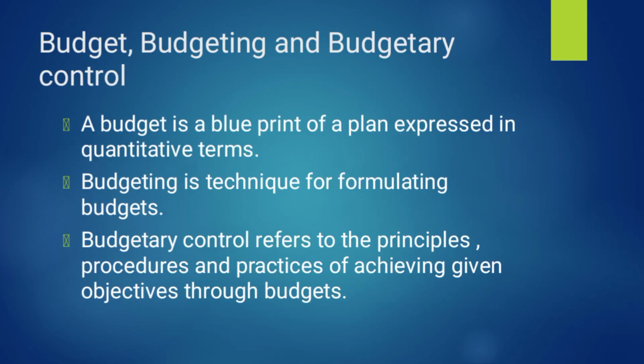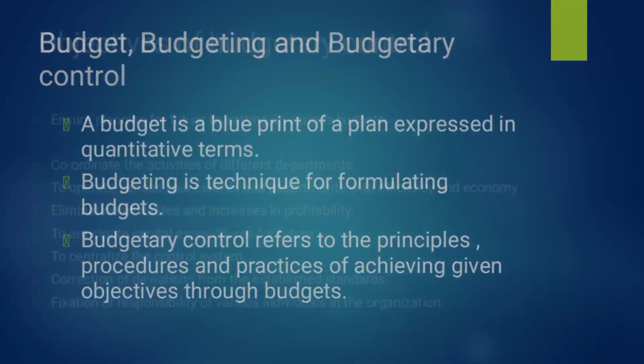Next, we have to be more clear about what a budget is, what budgeting is, and what budgetary control is. We have to understand the three concepts very clearly. A budget is a blueprint of a plan expressed in quantitative terms. Budgeting is a technique for formulating budgets. Budgetary control refers to the principles, procedures and practices of achieving given objectives through budgets.